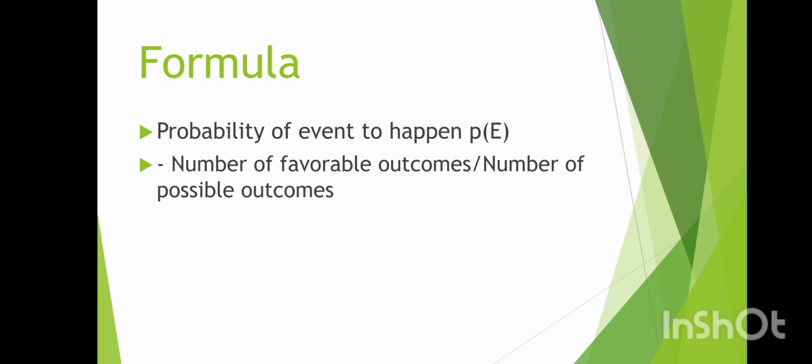Then next, types of probability. Theoretical probability means based on the number of favorable outcomes divided by the total number of possible outcomes. And experimental probability is based on repeated trials of an experiment and calculated as the number of times an event occurs divided by the total number of trials.